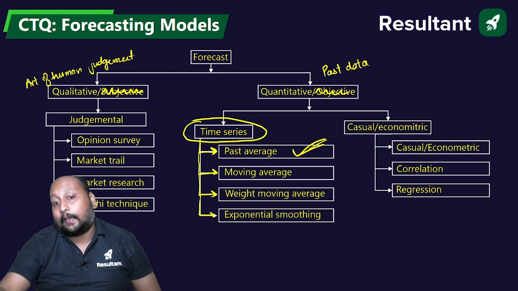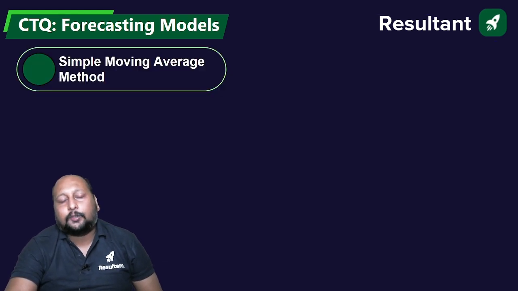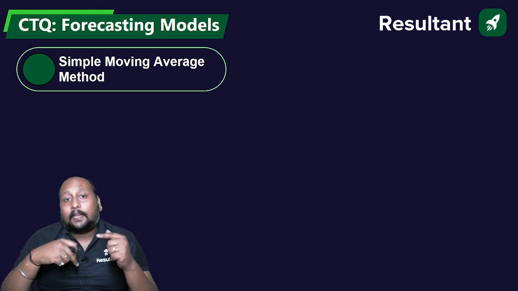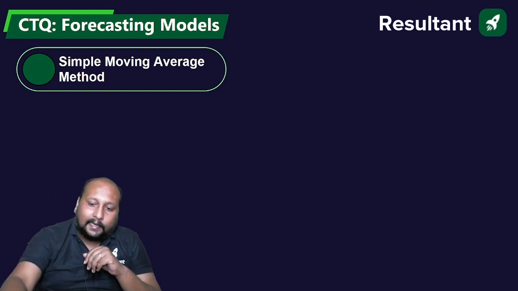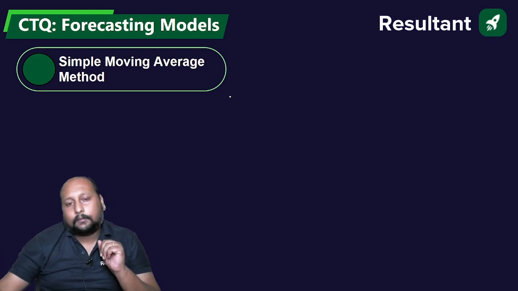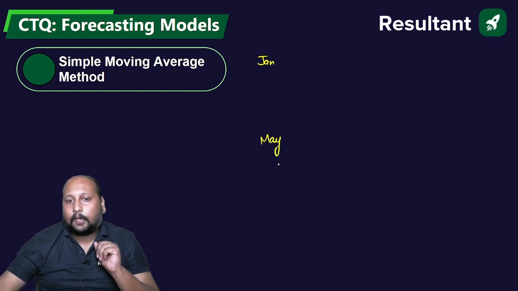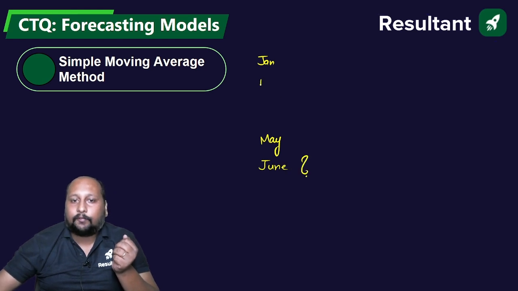Okay, next one is moving average. Now this is important. What is moving average? Moving average means in this case we also take the average value, but here the time period will be defined. Let us suppose I have the data from January till May, and I want to forecast for the month of June. I have data for February, March, April and May.